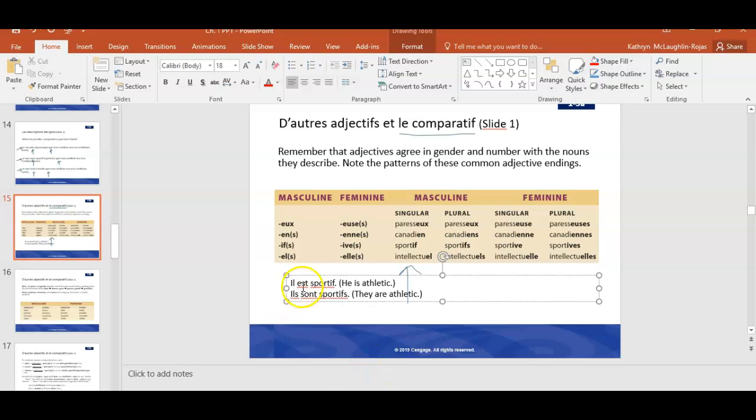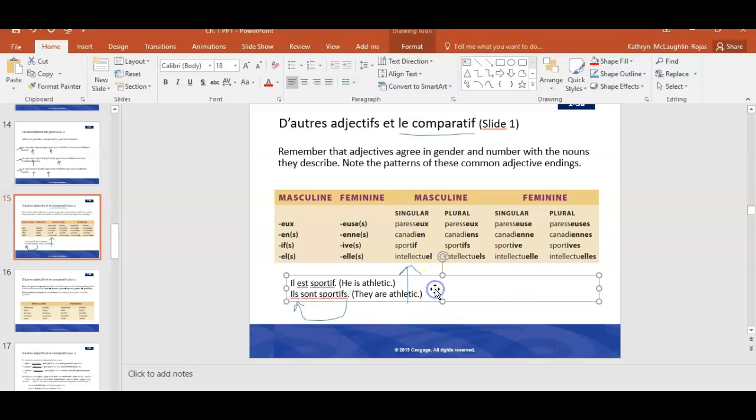Okay, so notice that il est is the form of être, the verb to be, that goes with il. Sont is the form of être that goes with ils, so we're talking about a group of people. It could be all males or it could be a mix of male and female. So in this case, you see that when we use the adjective sportif, when I'm talking about that mixed group or group of all males, I need to add an S to the end to agree with the pronoun ils. Okay, so one influences the other, right?